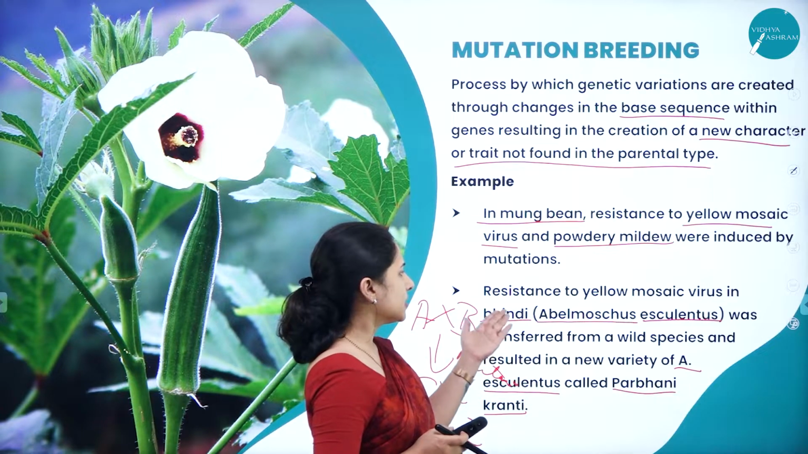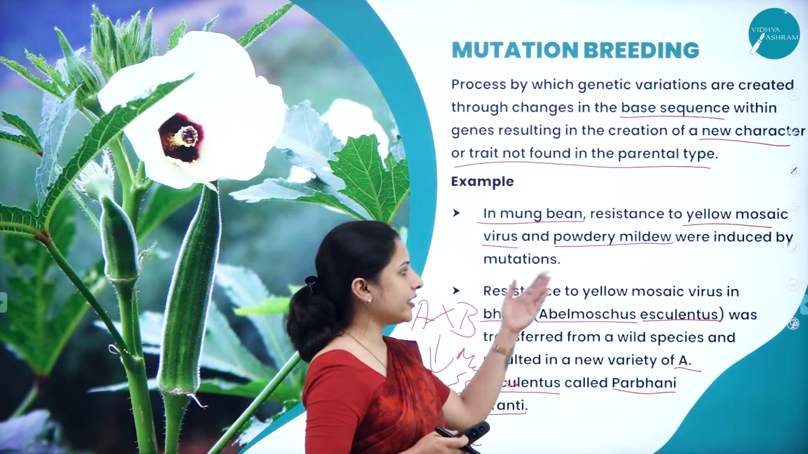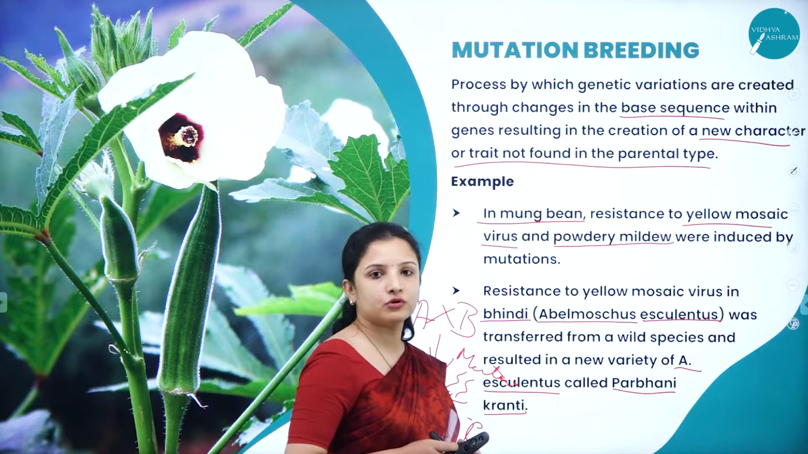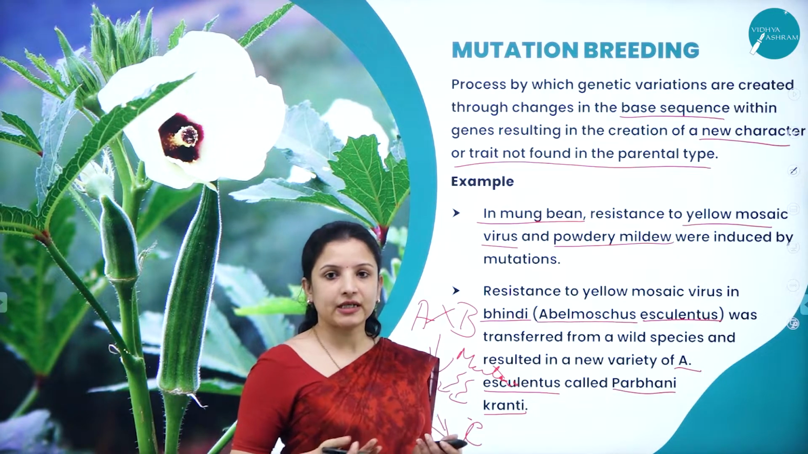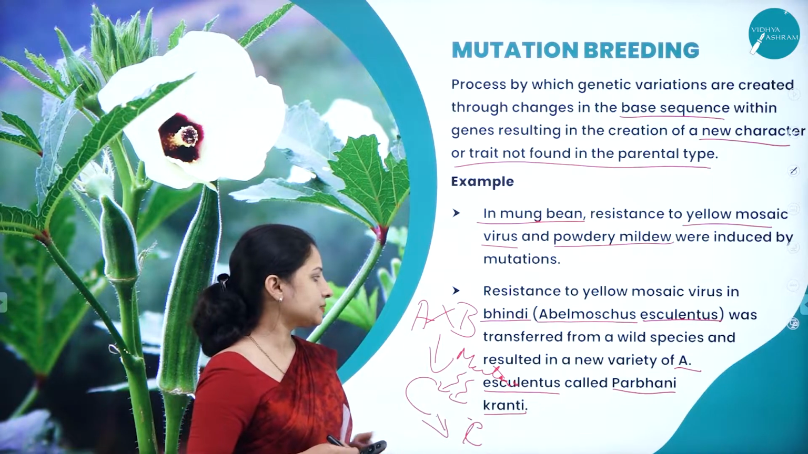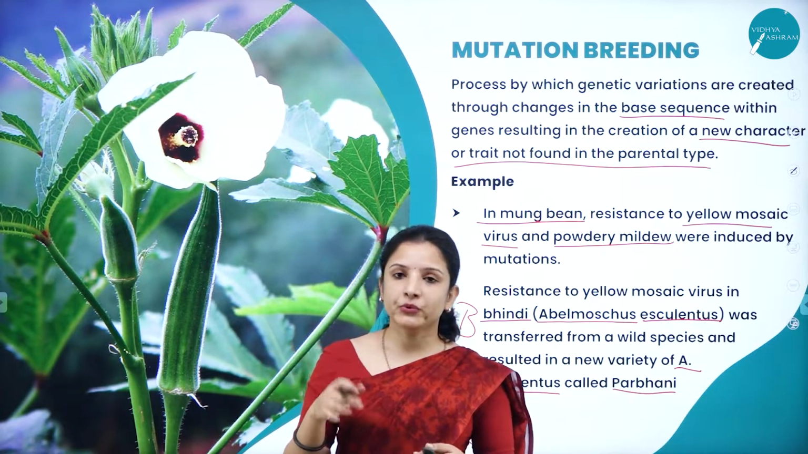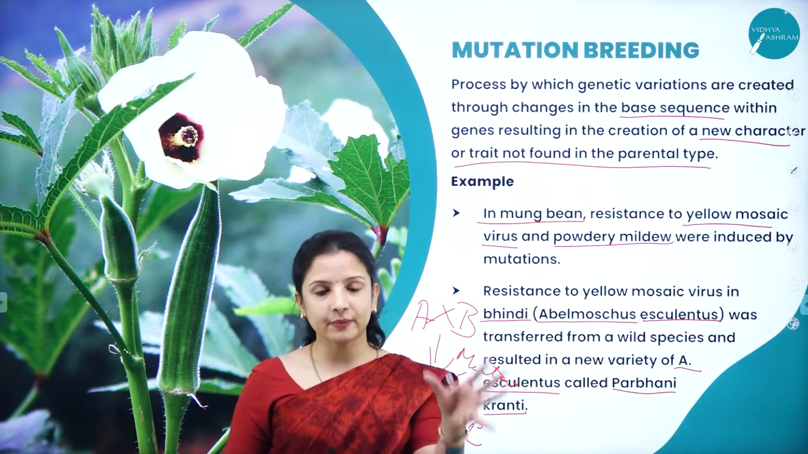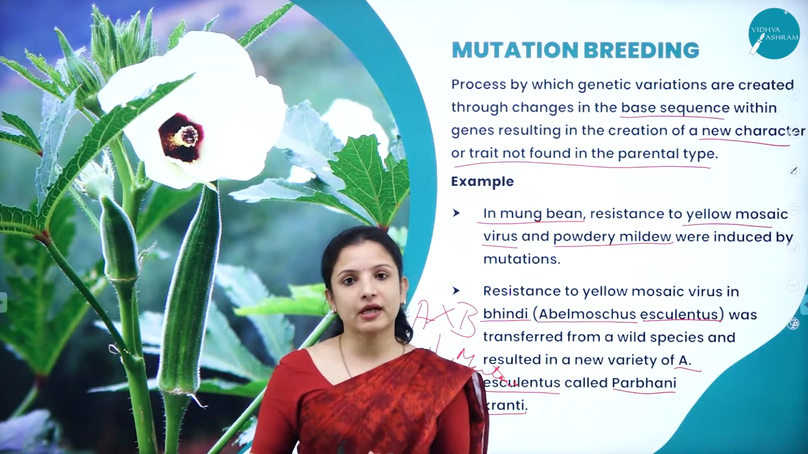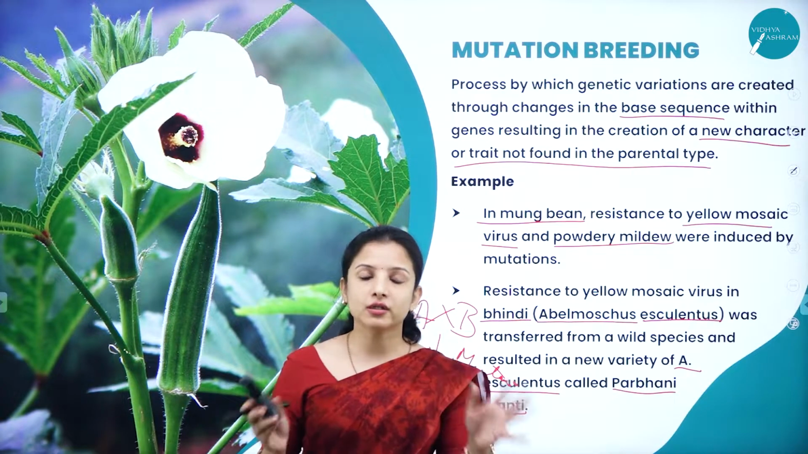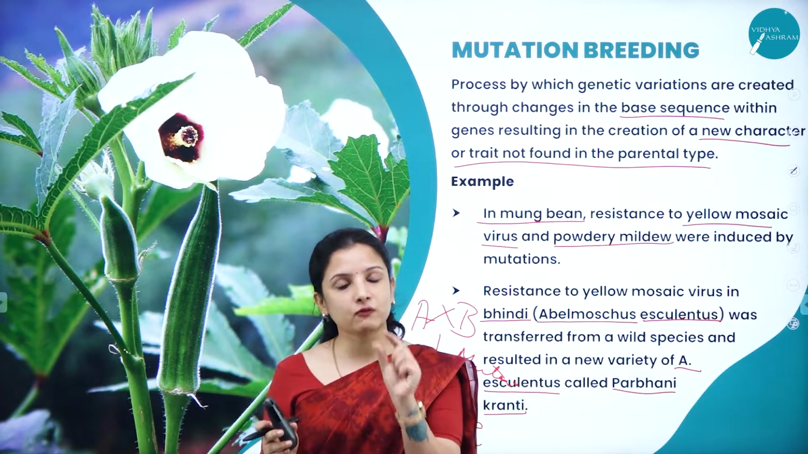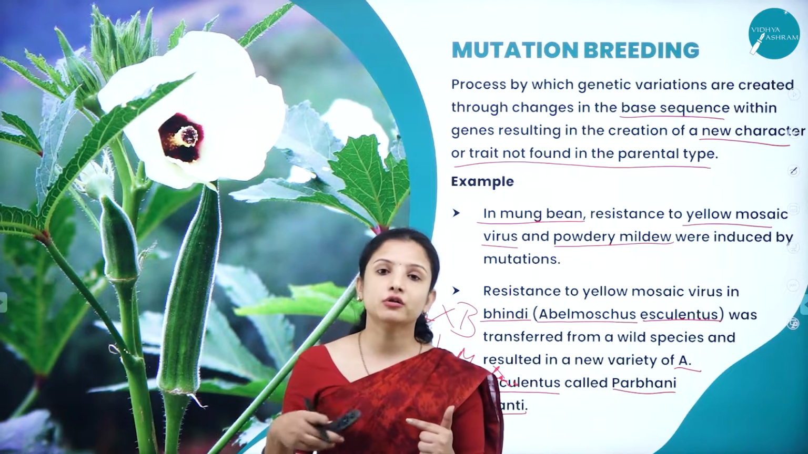What they did was create a mutation in the bindi species wherein it became resistant to yellow mosaic virus. Therefore, a new variety was created and they named it Parbani Kranti. So that is how mutation breeding works. In mutation, in that particular plant itself, they try to alter the gene or bring about a mutation in that particular gene. The whole strand of DNA will not get mutated, but they will concentrate on one particular gene.